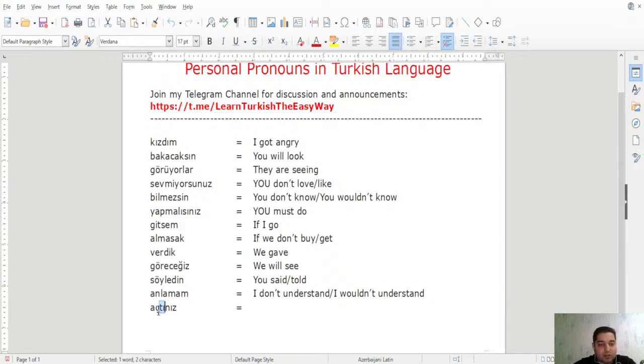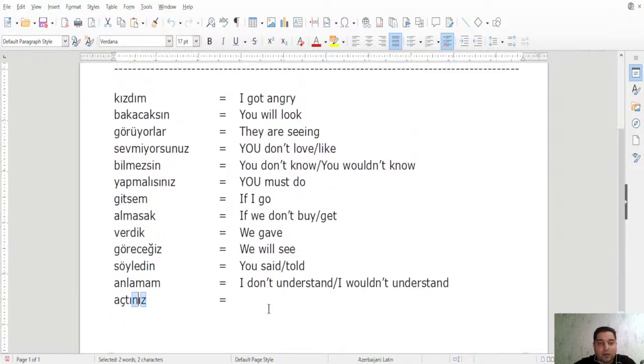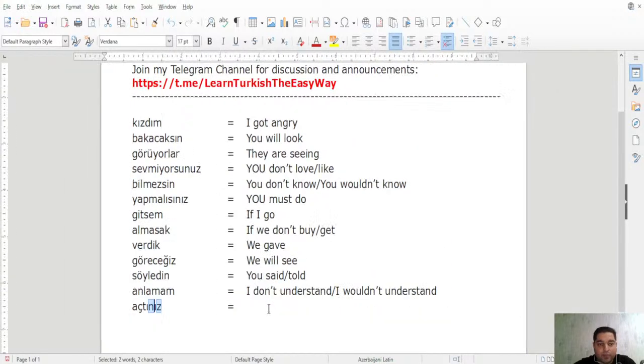So we have aç, açmak, the root. Then we have t, the past tense ending, and then we have nız here. You see, nız here, which tells us what? That is second person plural, right? Formal or plural. Aç, açtı, açtınız. You opened. Okay, that is basically how you work with the personal pronouns. They are all implied in the verbs anyway, everywhere here, and you can understand it by those endings.